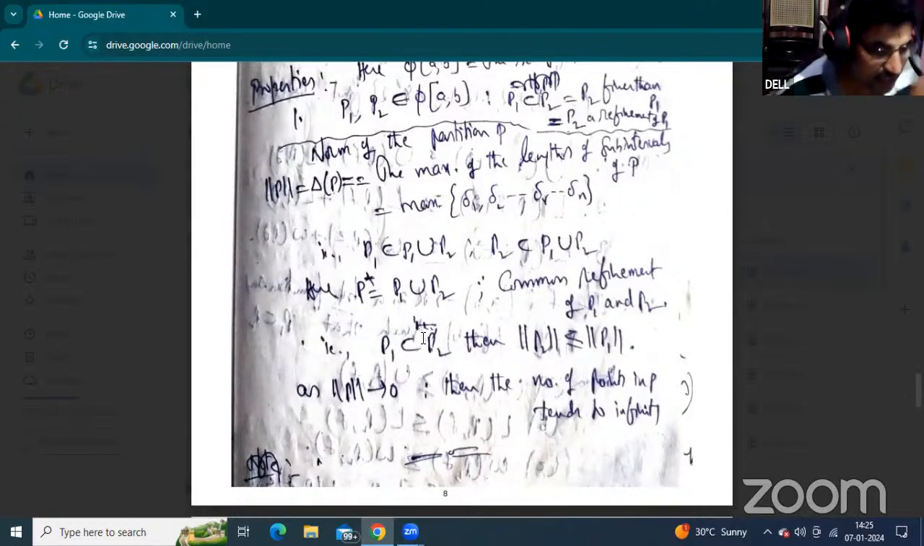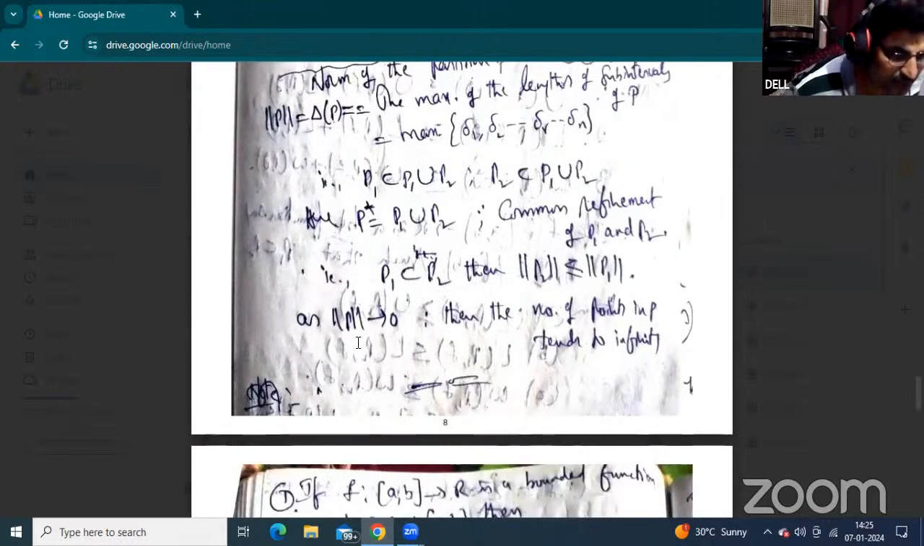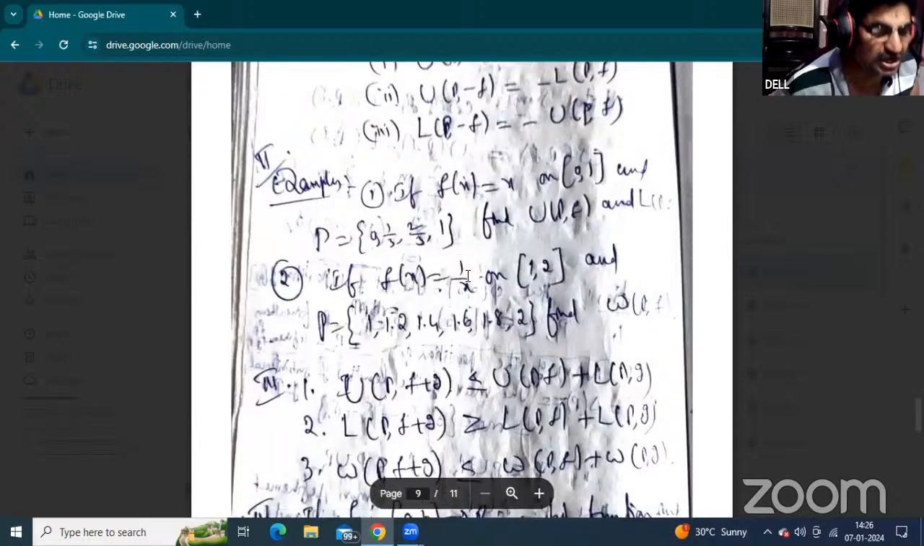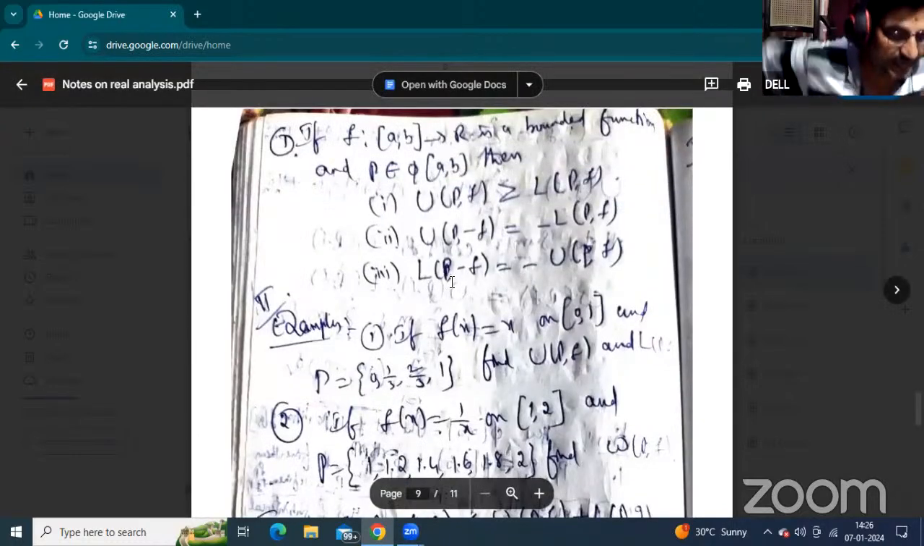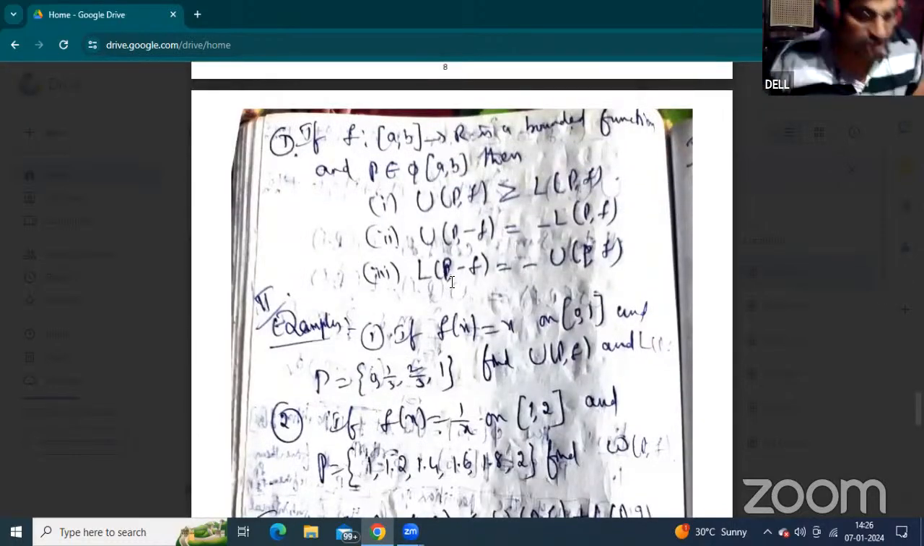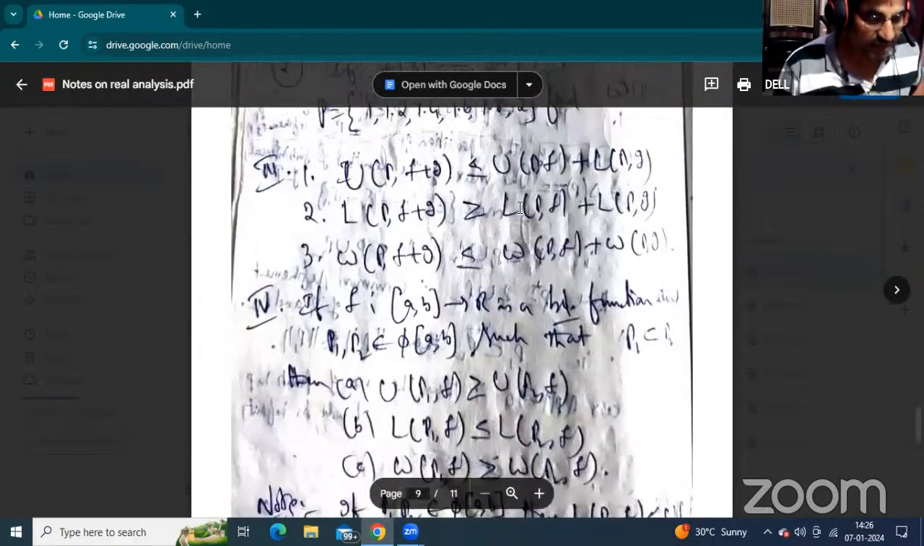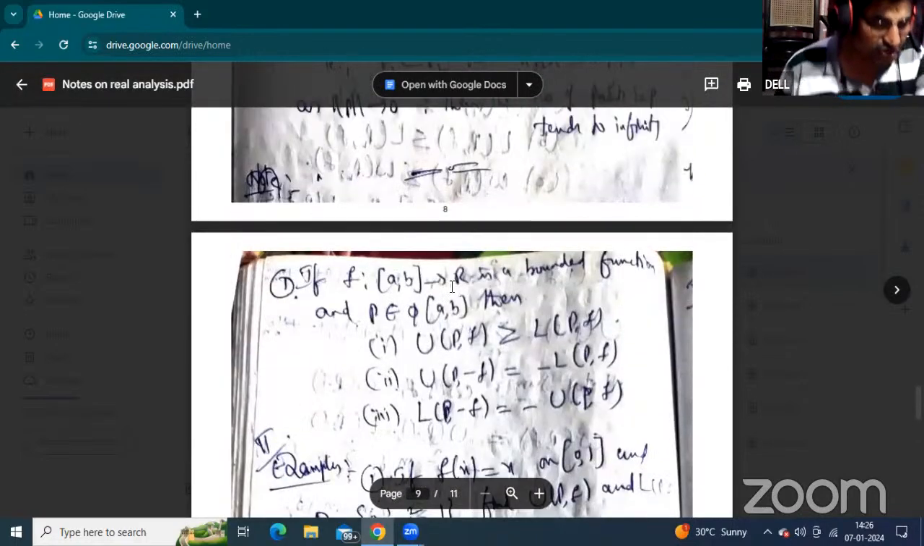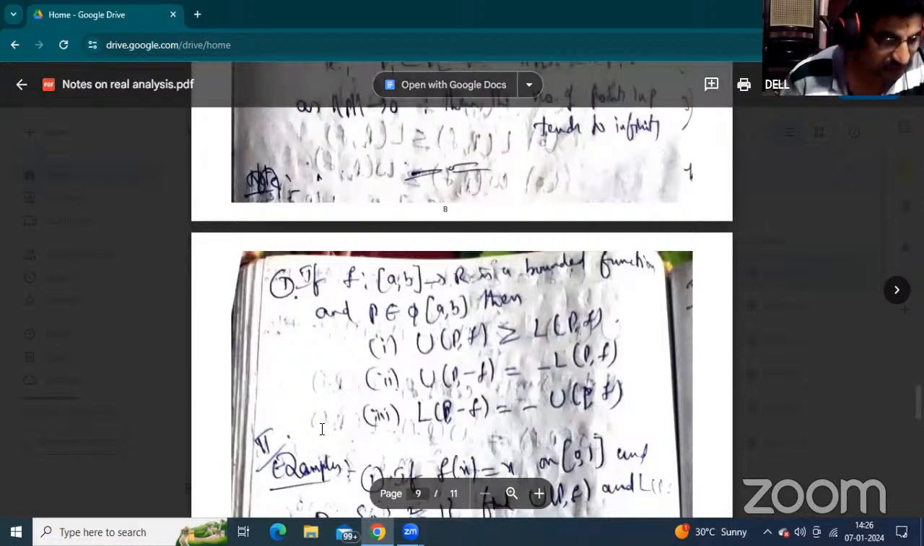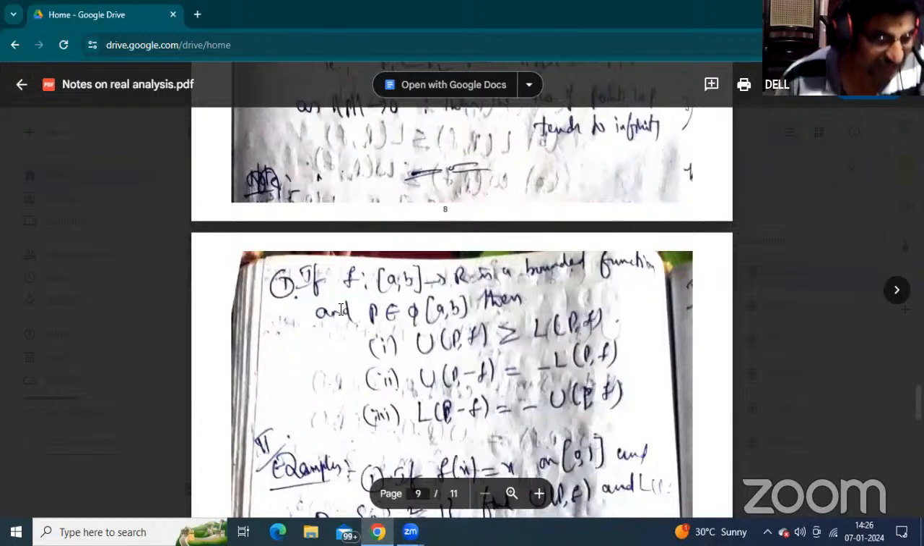If P2 is a refinement of P1, then norm P2 is less than or equal to norm P1. Okay. Now, the norm of the partition always tends to 0. This is a very important concept. One of the important theorems is here, and some other problems are also practiced here. Please see your textbook.